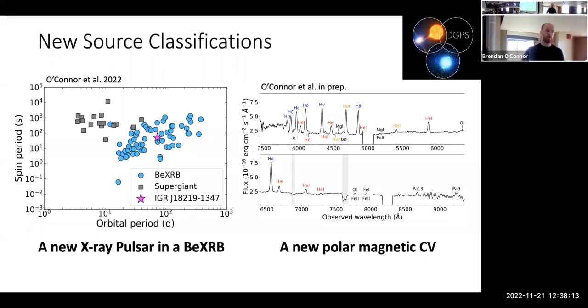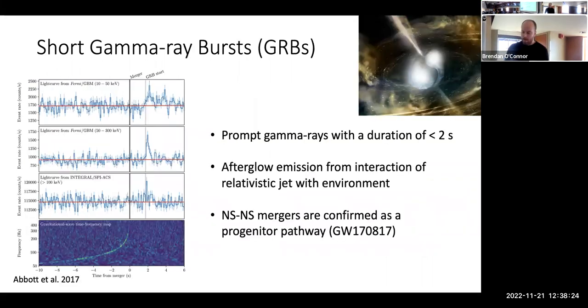So these are 2 sources that I've classified myself. There's other sources we've classified from other people and that are undergoing work right now. This is just an example. So I'm going to transition now away from this first half of my dissertation towards the second half, which is on short duration gamma ray bursts. So these are gamma ray bursts detected by space satellites with a duration of less than 2 seconds.